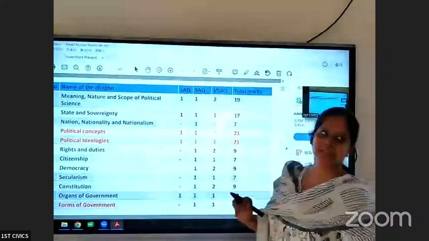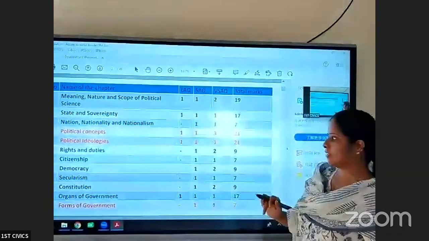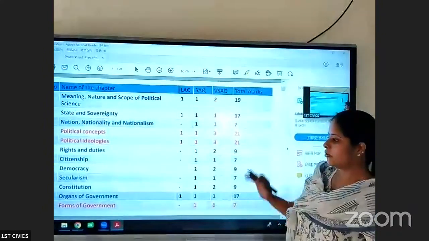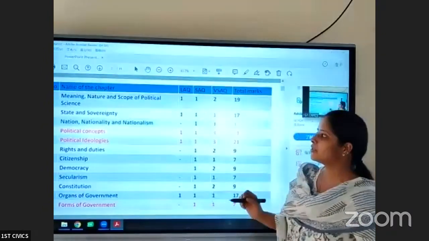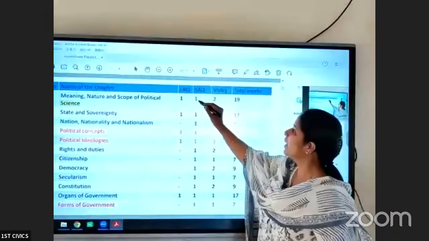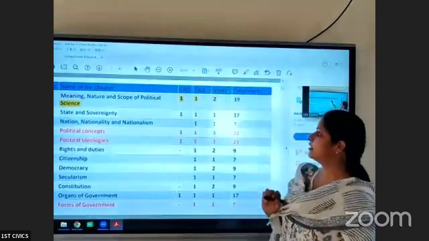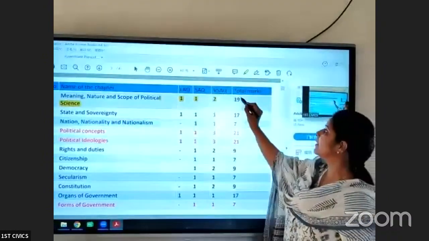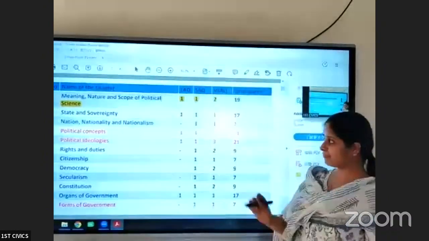Okay, so let us first discuss the weightage for each chapter. You have 12 chapters. The first chapter is meaning, nature, and scope of political science. You'll get one LAQ, one SAQ, and two VSAQs in this chapter. The total weightage is 19 marks.